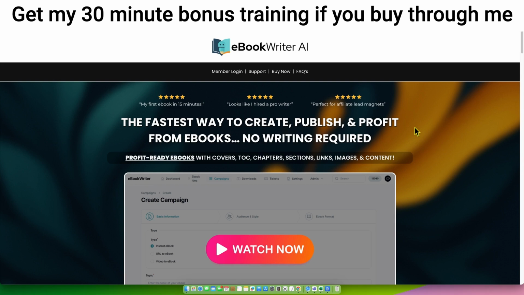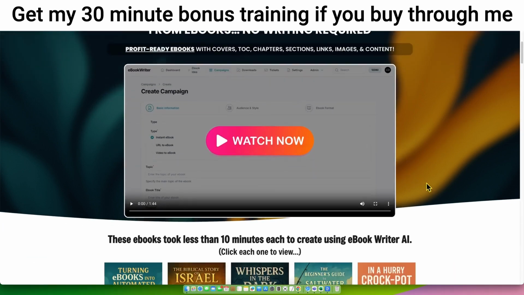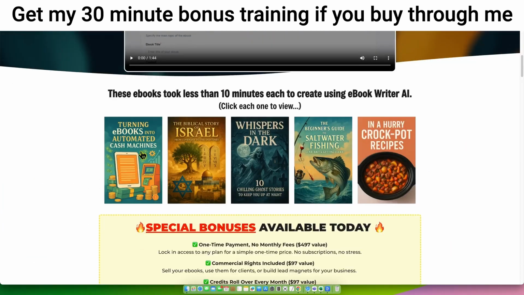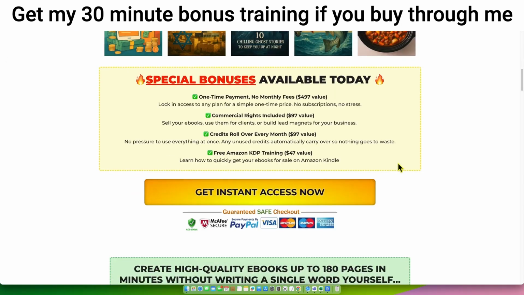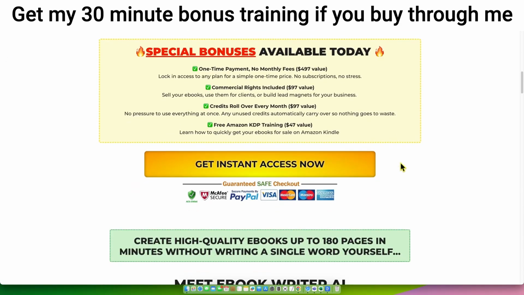I used to do this the old school way, where there was software a long time ago that you had to do all kinds of stuff just to put these together. And now we have advanced AI. Yes, we're using OpenAI. Yes, we're using ChatGPT to create these books. But the beauty behind using eBook Writer is that it's going to format, it's going to create your ebook cover for you. It's going to create really nice ebooks for you in less than 10 minutes, literally 5 to 10 minutes. We're talking about 20 to 40 page ebooks as well.